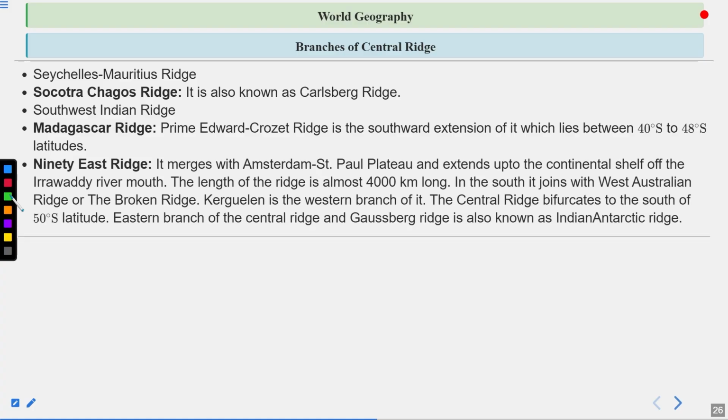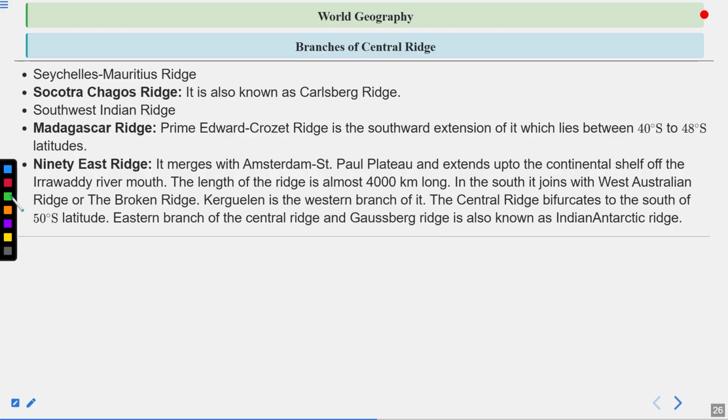90 East Ridge. It merges with the Amsterdam St. Paul Plateau and extends up to the continental shelf of the Irrawaddy River mouth. The length of the ridge is almost 4,000 km. In the south, it joins with the West Australian Ridge or the Broken Ridge. Kerguelen is the western branch of it. The central ridge bifurcates to the south of 50 degrees south latitude. Eastern branch of the central ridge and Gaussberg Ridge is also known as the Indian Antarctic Ridge.